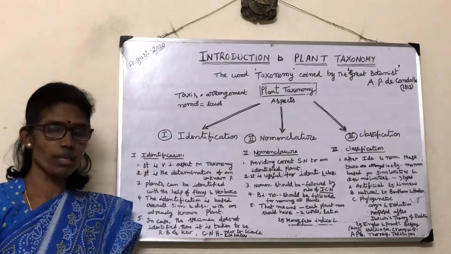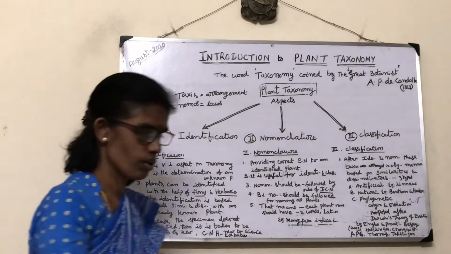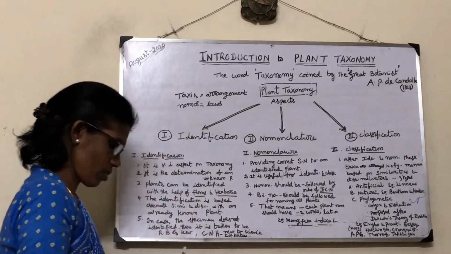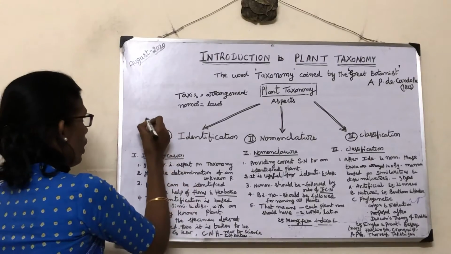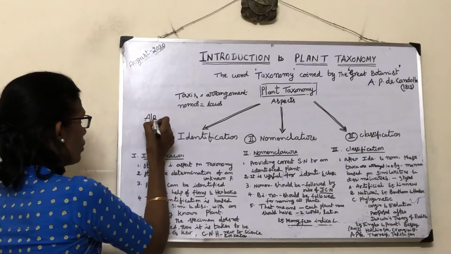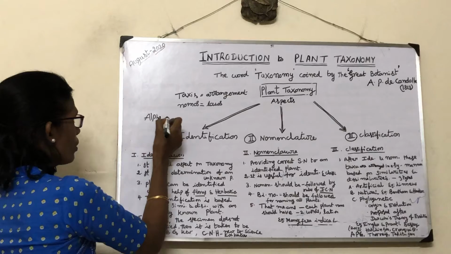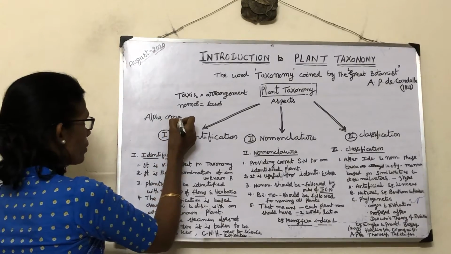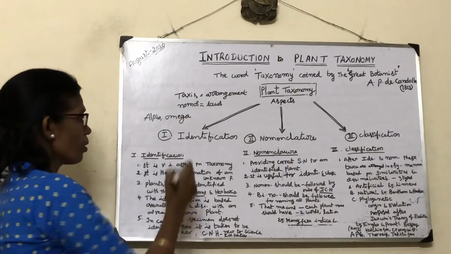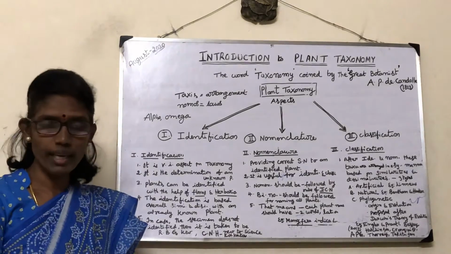Taxonomy is of two types: alpha taxonomy and omega taxonomy. The first one is alpha taxonomy.